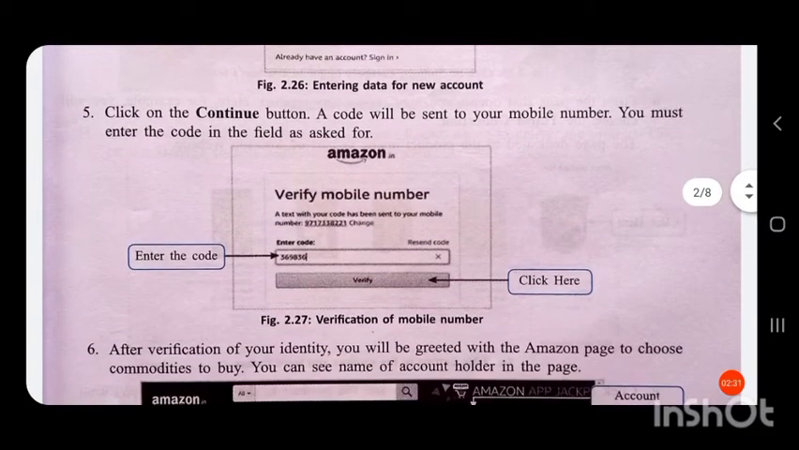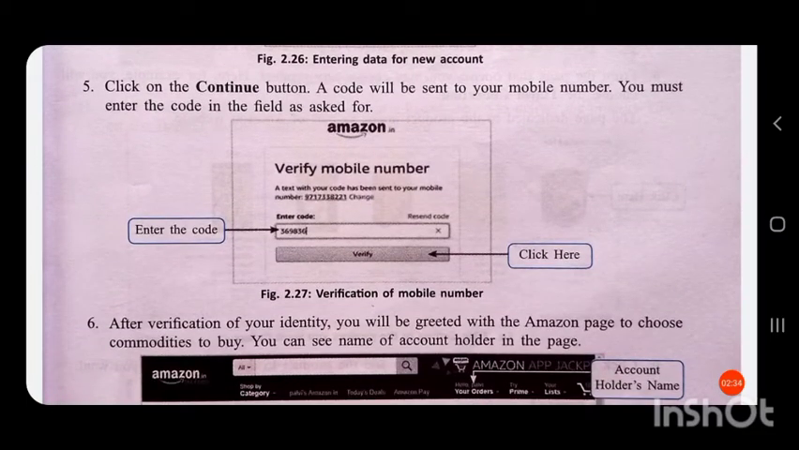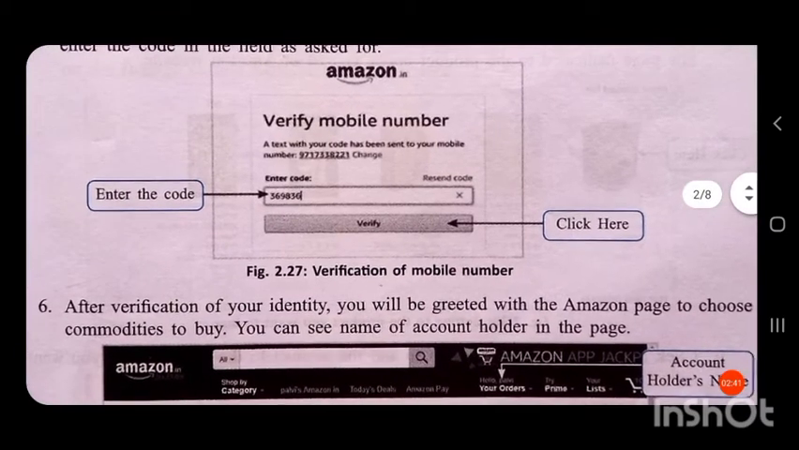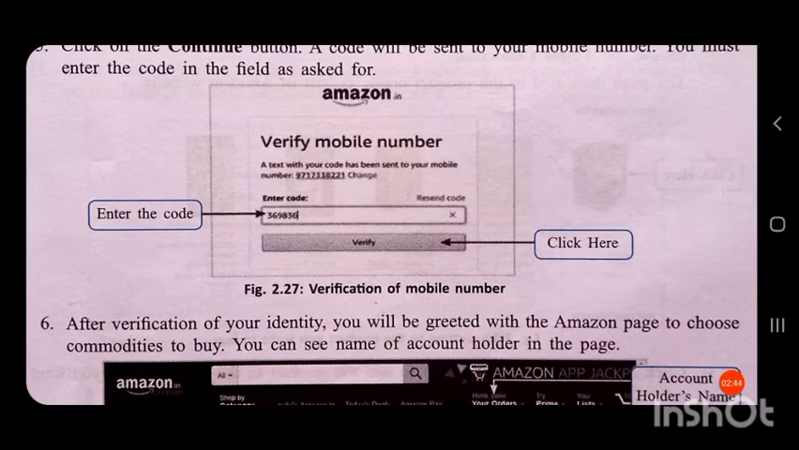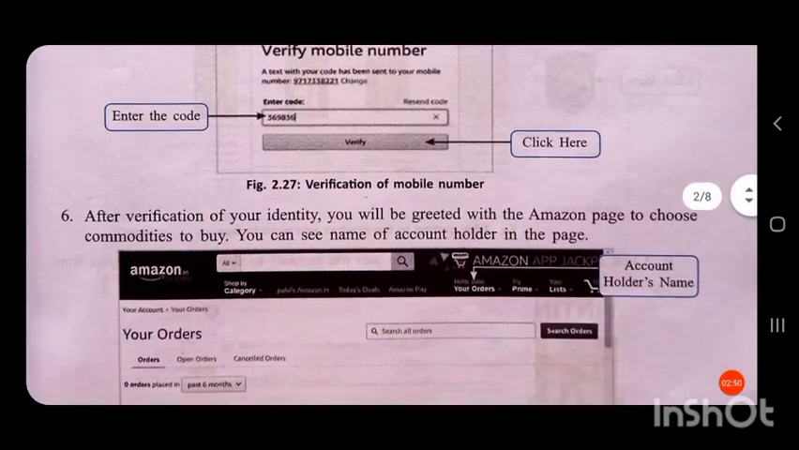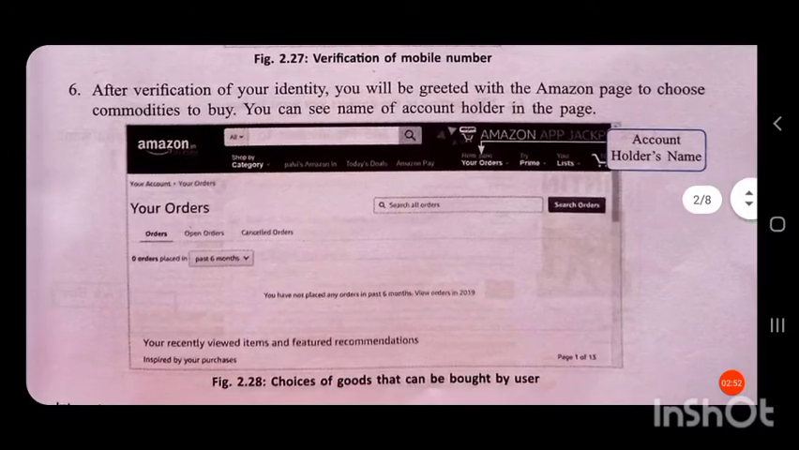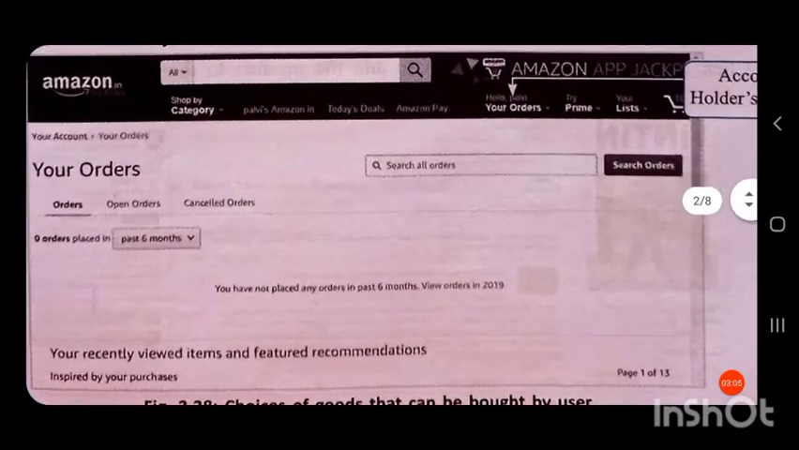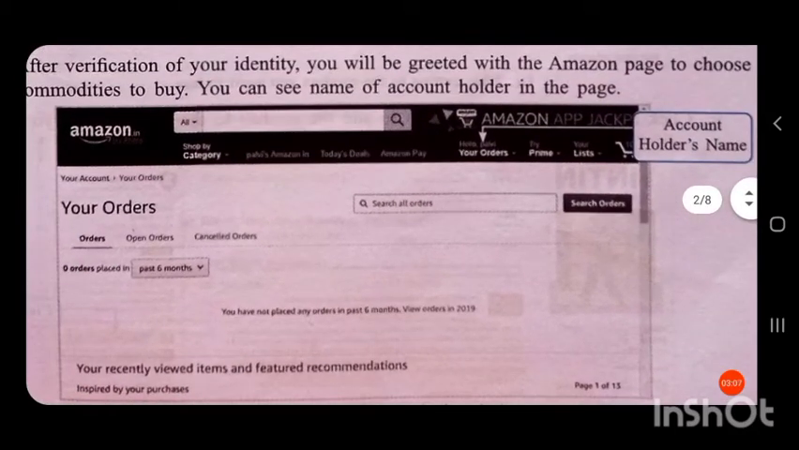After that, a code will be sent to your mobile number. Then you must enter the code in the field as asked for. So the code you have to enter here. Then you have to press verify. After verification of your identity, you will be greeted with the Amazon page to choose commodities to buy. Now you can see the name of the account holder on the page. So your name will appear here: Hello, your name.